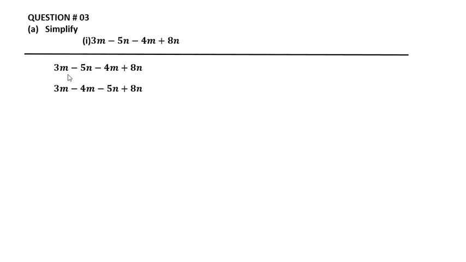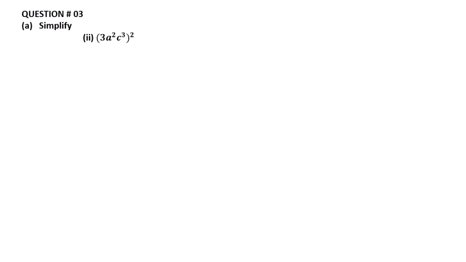Arrange the like terms: 3m minus 4m, and minus 5n plus 8n. 3m minus 4m is equal to minus m, and 8n minus 5n is equal to 3n. The final answer is minus m plus 3n.